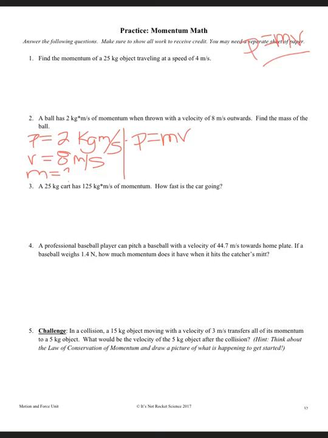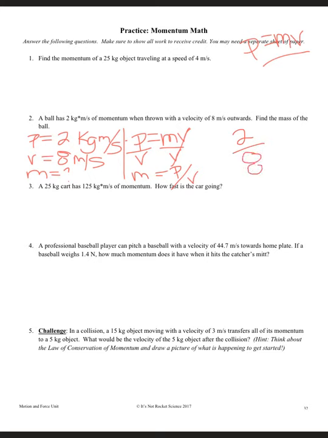If we start with the formula, P equals mv, and we want to get the mass by itself, we divide both sides by velocity. So ultimately our formula is mass is equal to momentum divided by velocity. So let's just plug in our numbers. Our momentum is 2 and our velocity is 8.